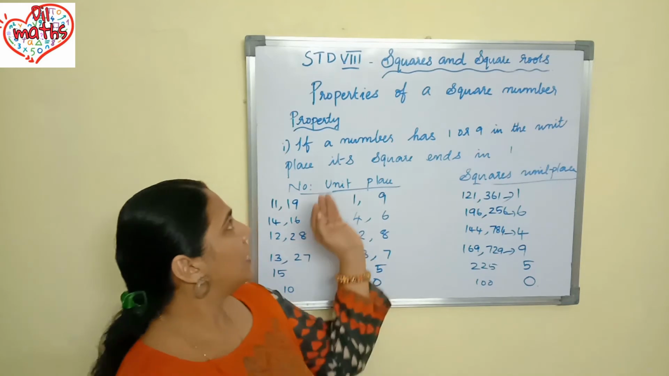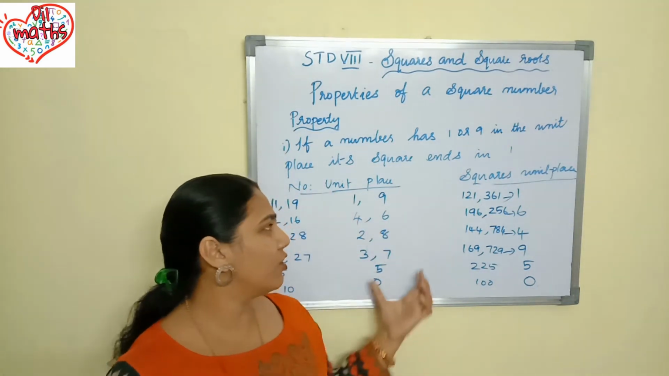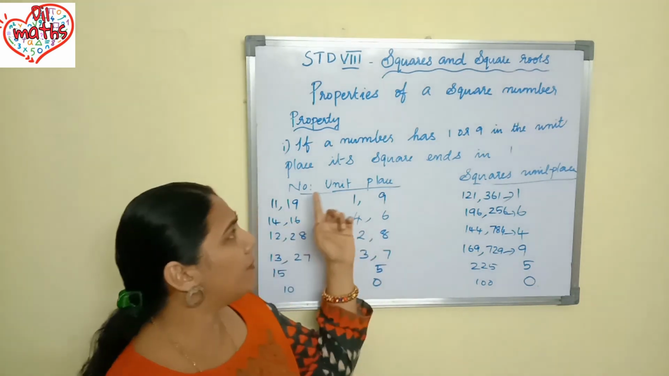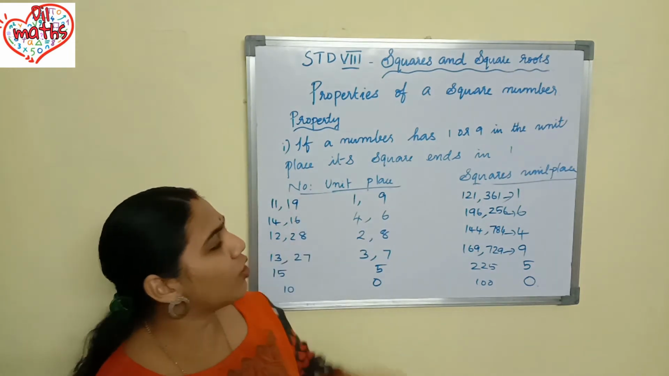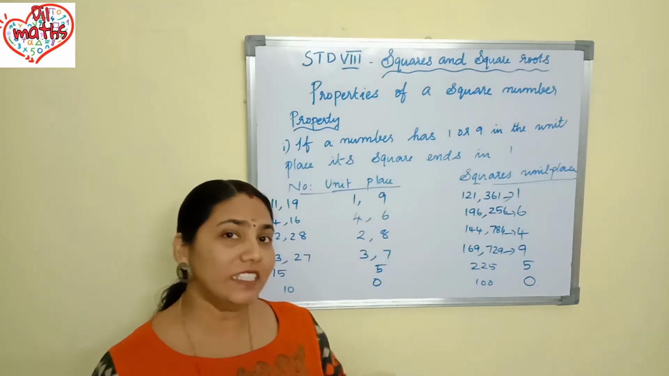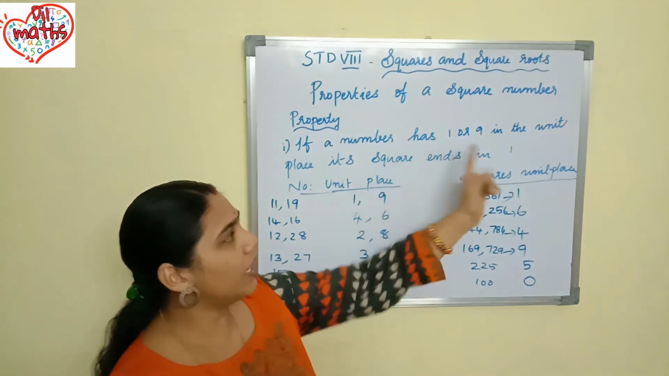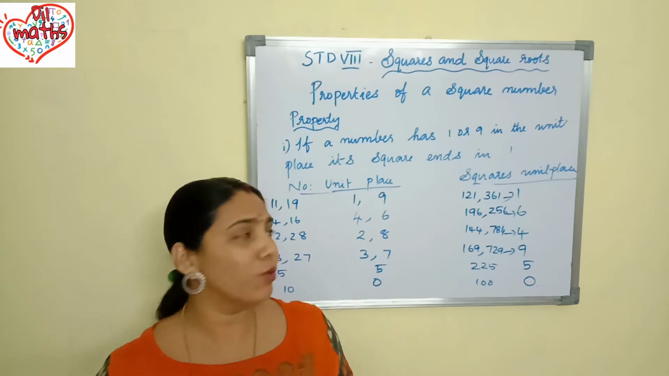Property 4. What is property 4 saying? Property 4, 6 additions are there. I wrote here in a short form. So what is the first property? If a number has 1 or 9 in the units place, then its square ends in 1. Okay? That means if you took a number and in that number 1 or 9 is in the units place, then the square will end in 1 only.